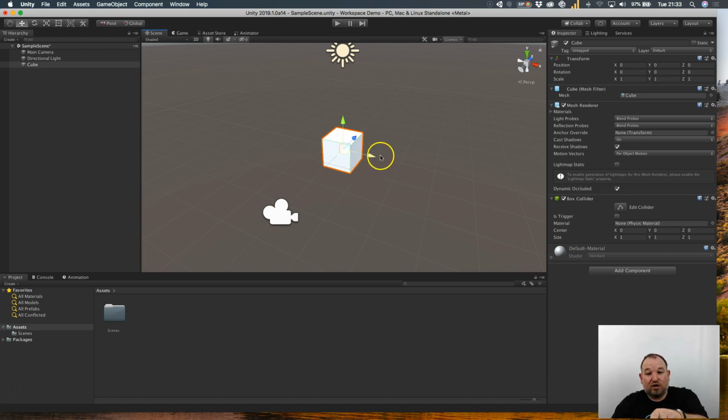So if I got a hold of this red x-axis and actually turned it, it would effectively turn the cube this direction. So let's rotate on the X and watch how it manipulates the 3D object. I'm just going to click up here on the X symbol and pull my mouse.